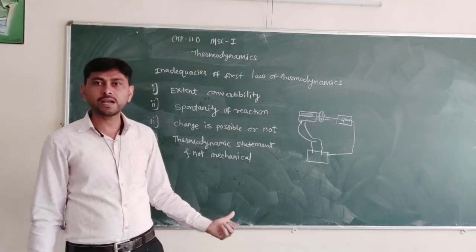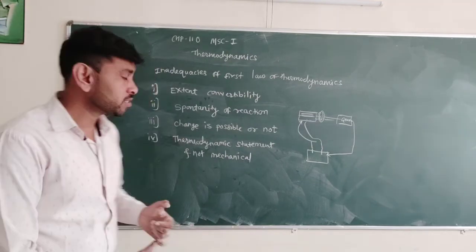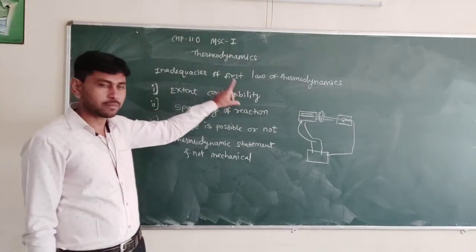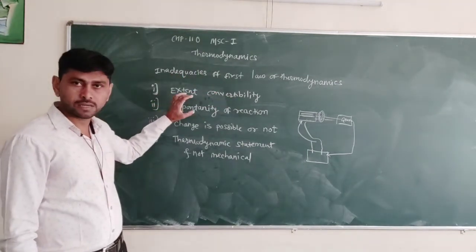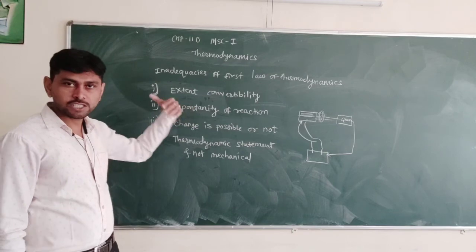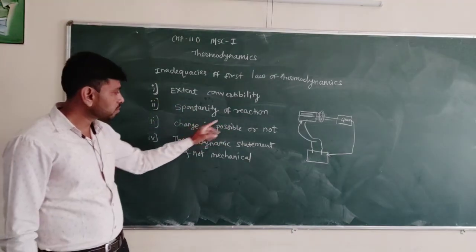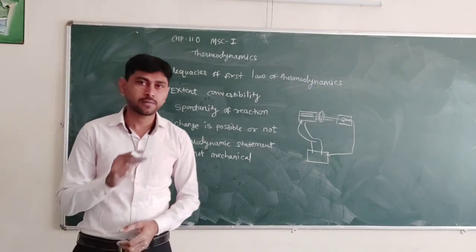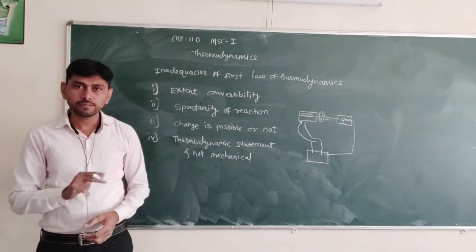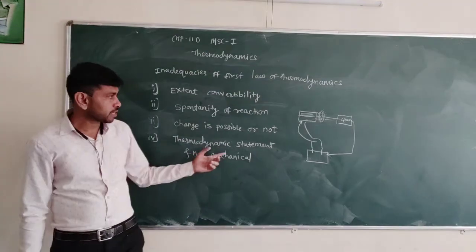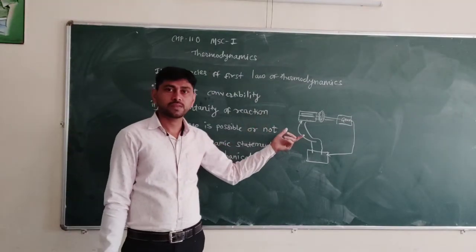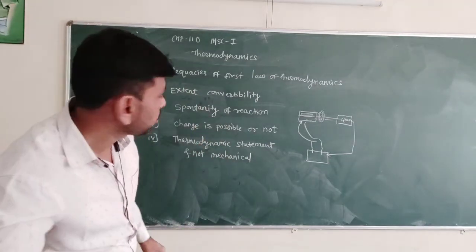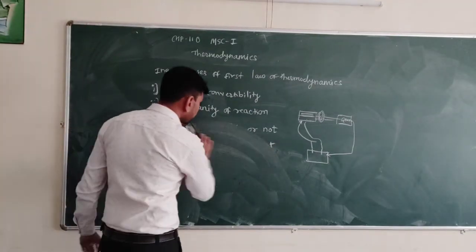So these are the inadequacies or limitations of the first law of thermodynamics. It cannot tell us about the extent of convertibility. It cannot tell us whether the change is spontaneous or not, or whether the change is possible or not. It is only a thermodynamic statement and not a statement of mechanics. So we have to consider the second law of thermodynamics, as the first law fails to explain all these factors.